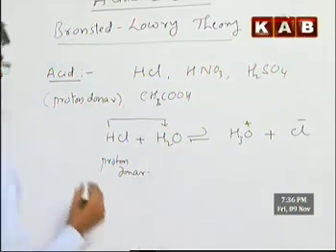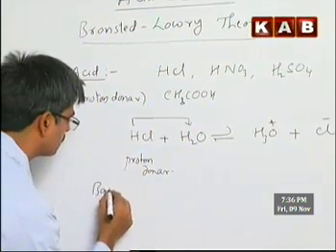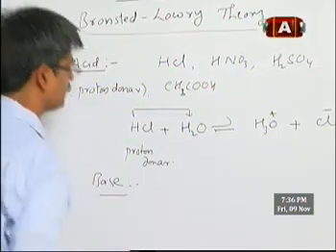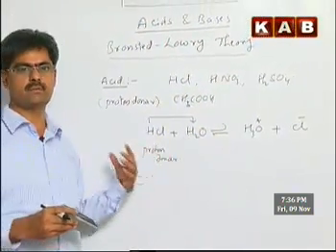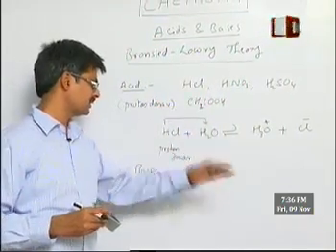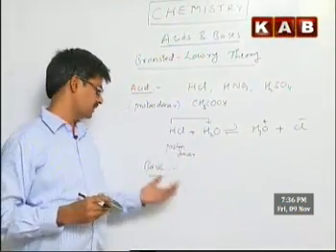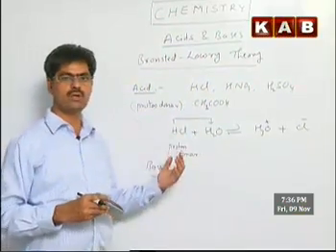Now coming to the meaning of base in this theory: any substance which is in a position to accept a proton from some other substance is considered a base. In one word, a base is a proton acceptor.